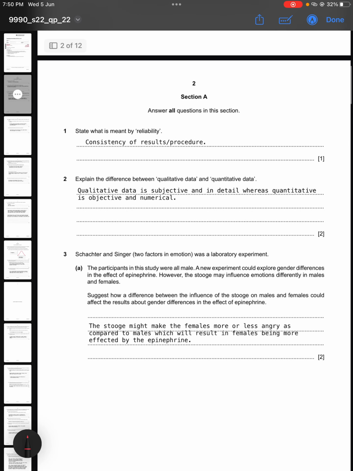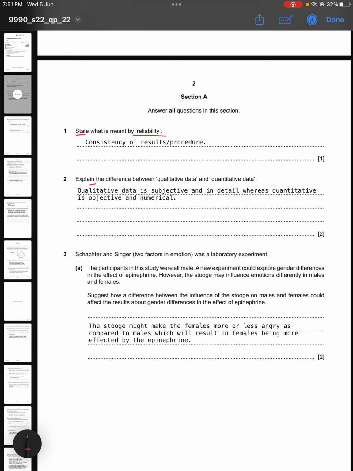For this paper, I have already written the answers, but I'm going to explain the question and also mark the keywords. So the first question says, state what is meant by reliability. So it is for 1 mark, so you just simply need to tell in one word or one sentence what it means by reliability. So it is the consistency of results or the procedure of the study.